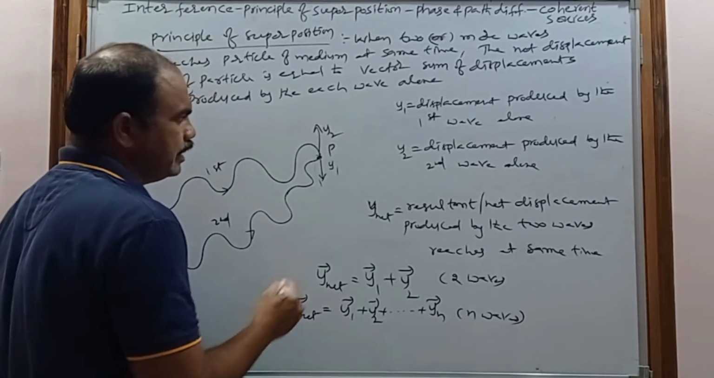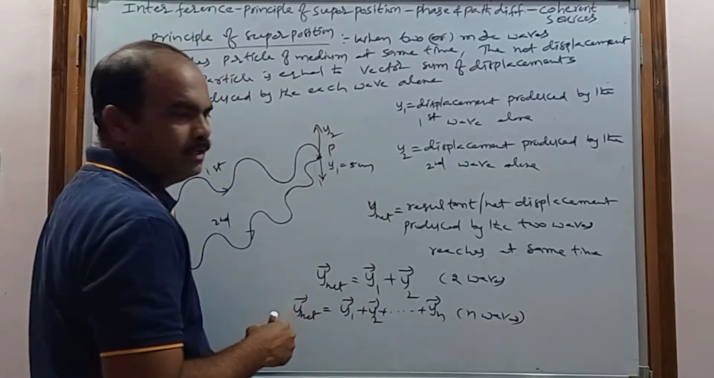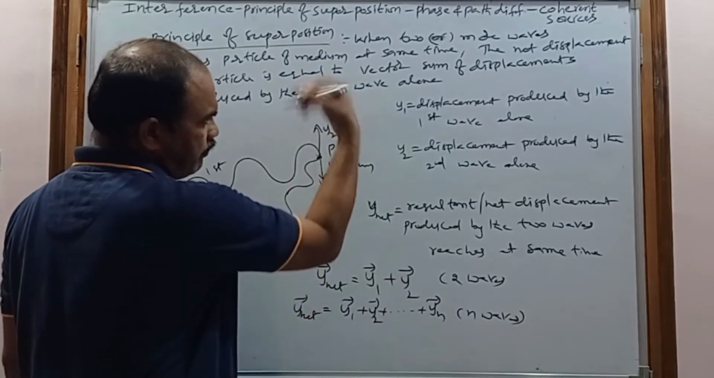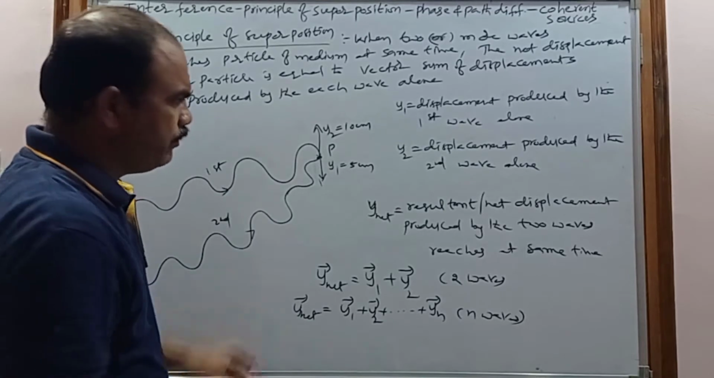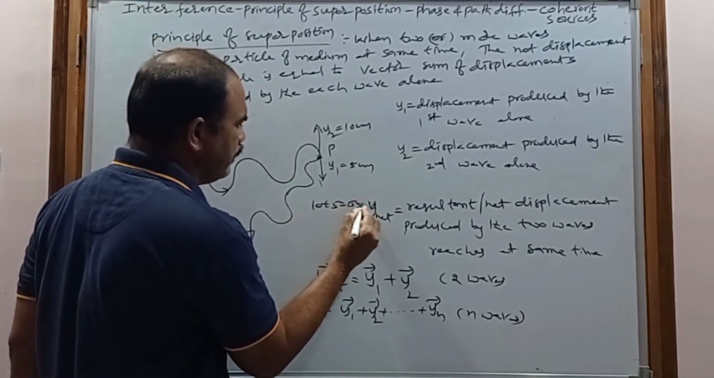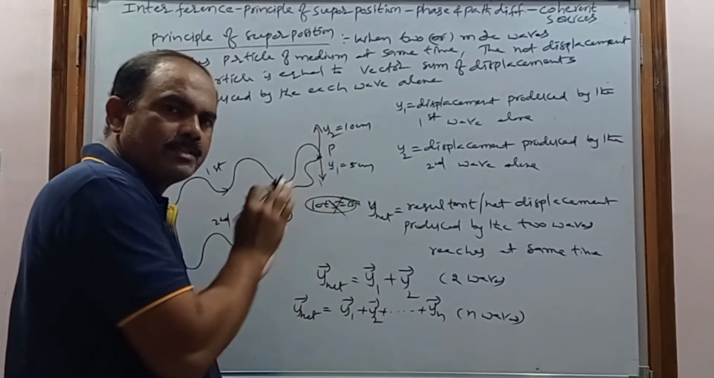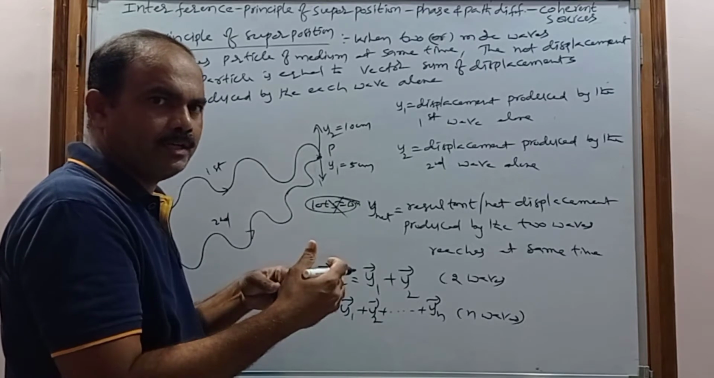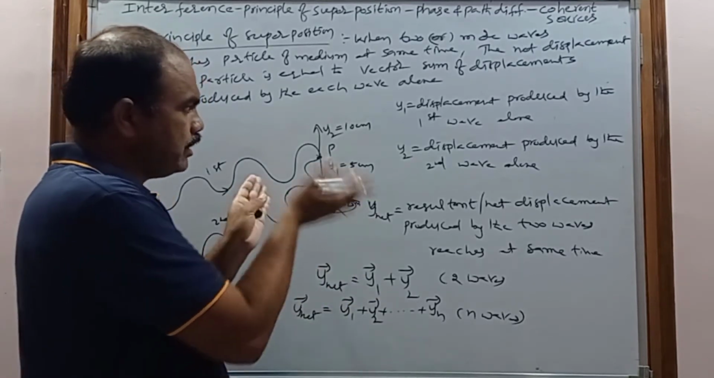For example, the displacement produced by the first wave is 5 cm in the downward direction, and the displacement produced by the second wave is 10 cm in the upward direction. If we take only the algebraic sum, 10 plus 5 is 15, but that is not correct. We have to take the direction into account.